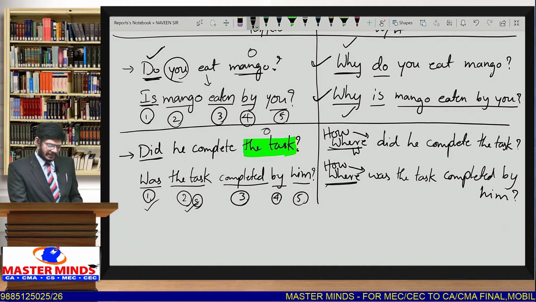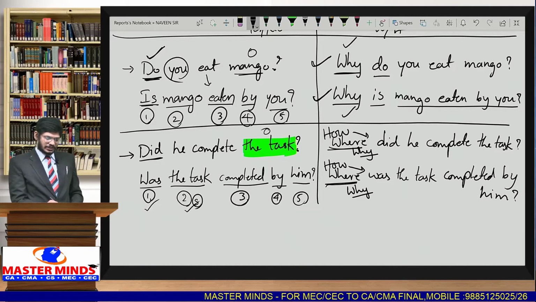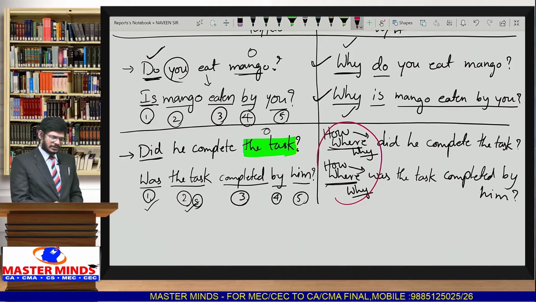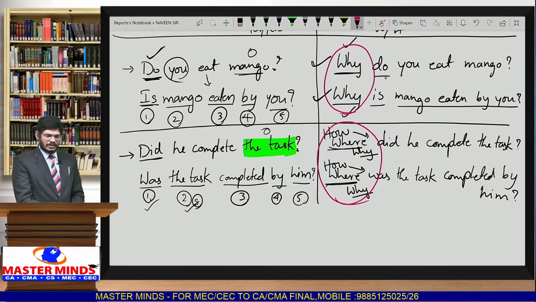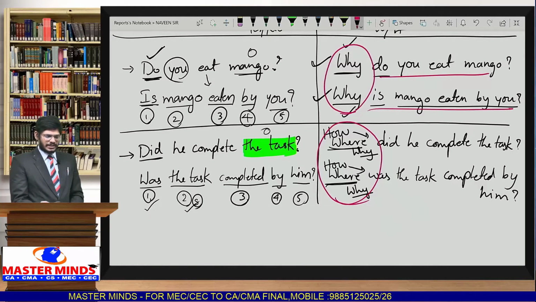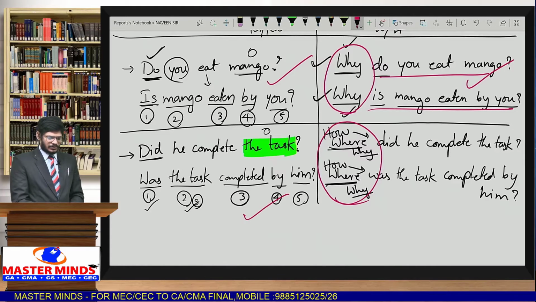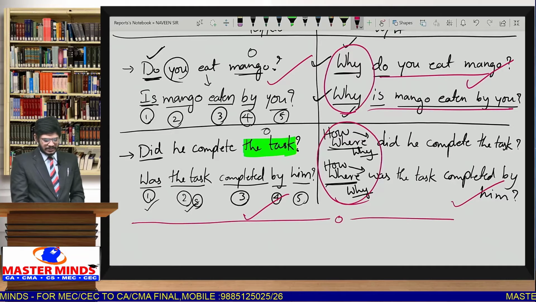Suppose we take why did he complete the task, we write the answer as why was the task completed by him. Whatever the WH word is given, the same WH word we write, repeat. Same thing in the above also. And the remaining part is same as it is, no change. As we wrote on the left side, the right side is also the same. That is how we can write interrogative sentences.